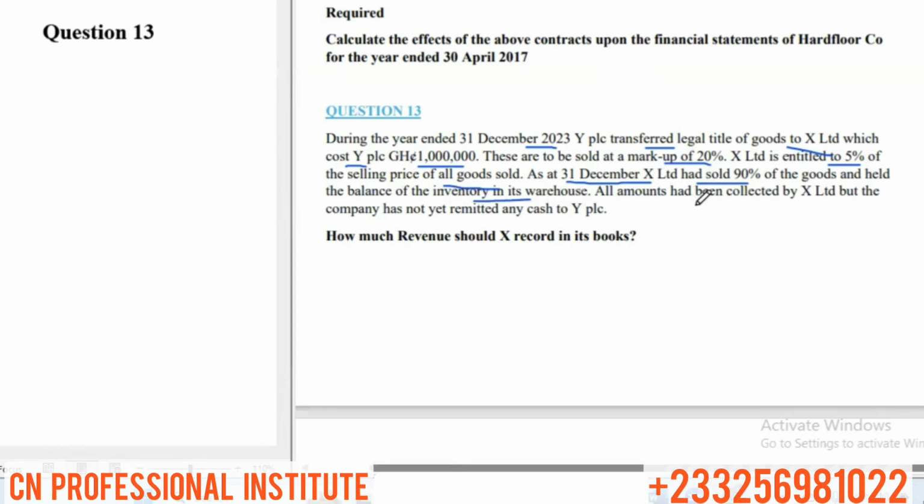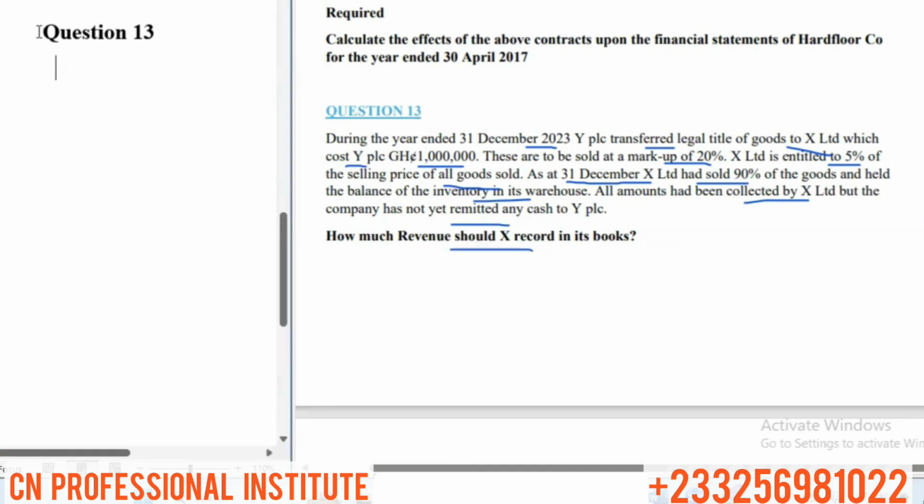All amounts had been collected by X Limited, but the company has not yet remitted any cash to Y PLC. How much revenue should S record in its books?